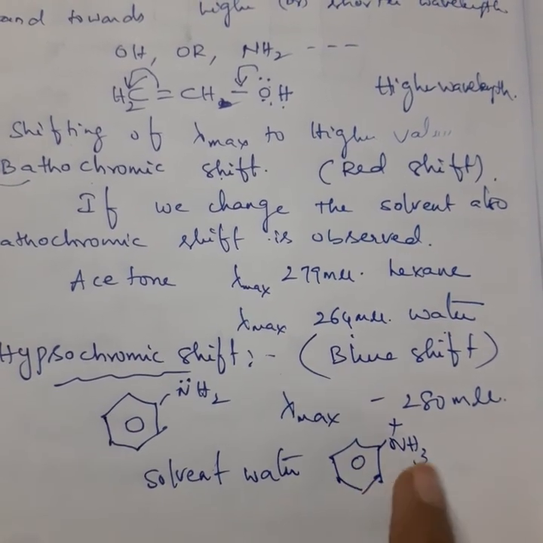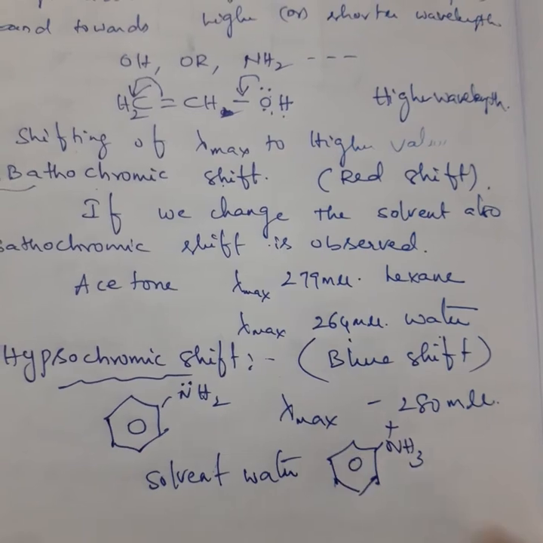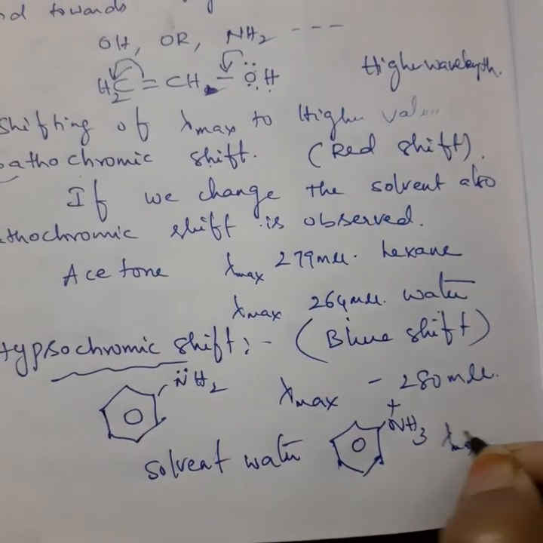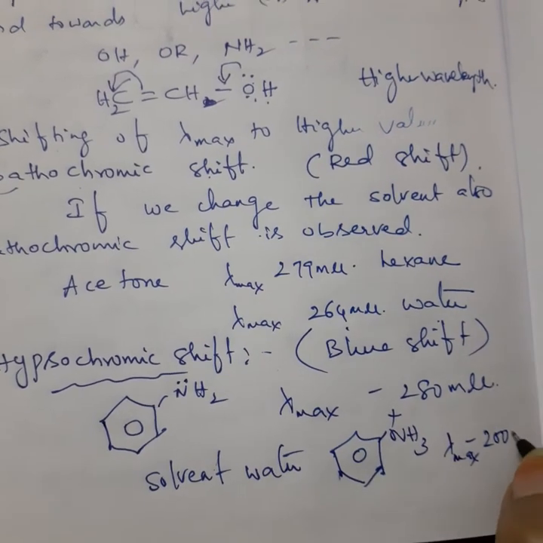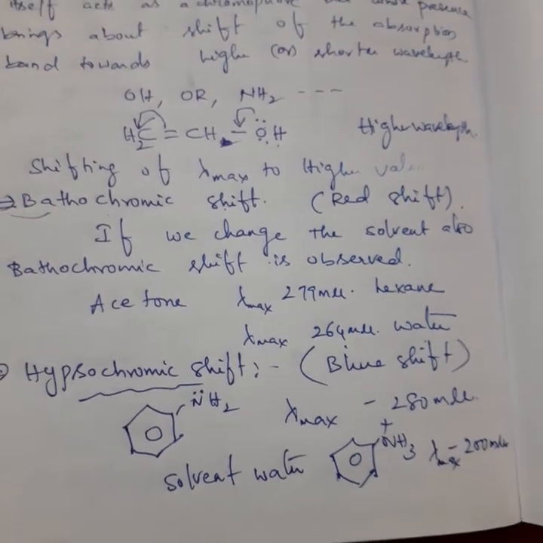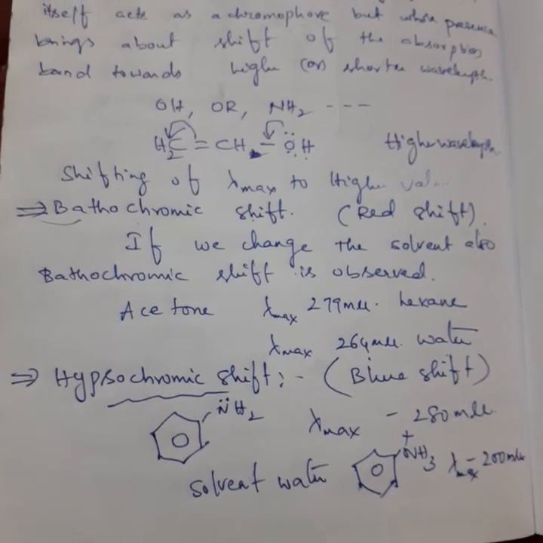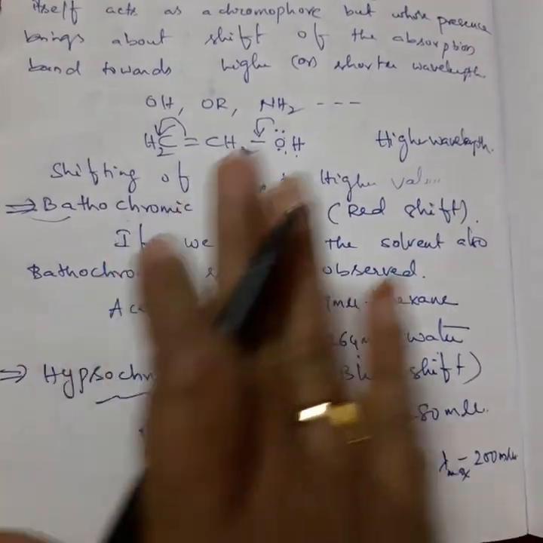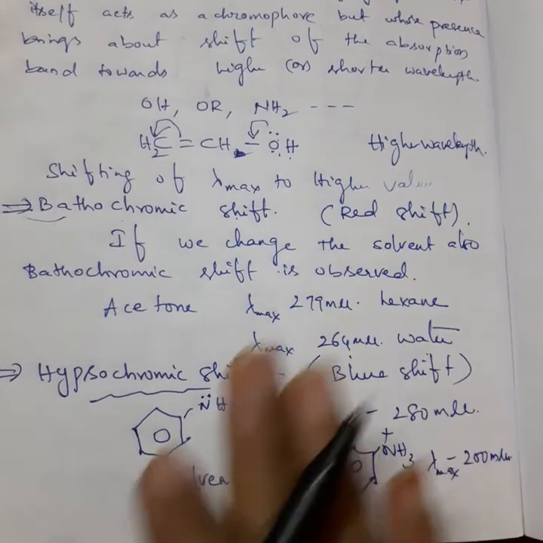So what will happen? Delocalization won't take place. In such cases, the lambda max value will fall to 200 millimicrons. So bathochromic shift means shifting of lambda max from left to right, that is red shift.